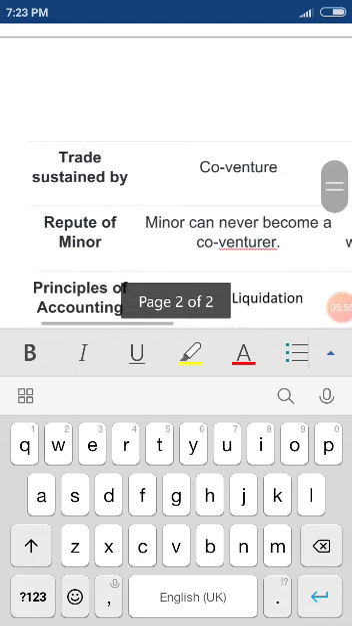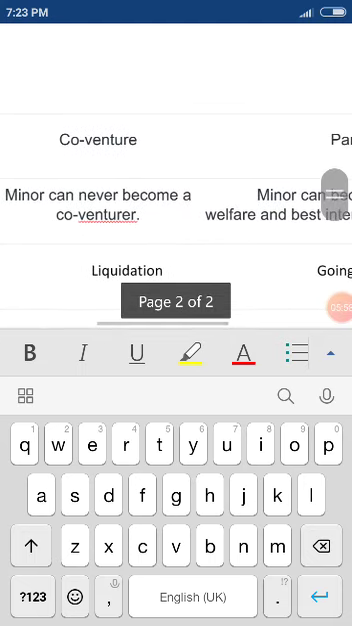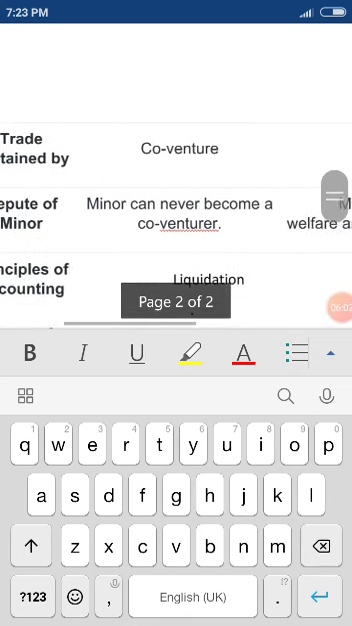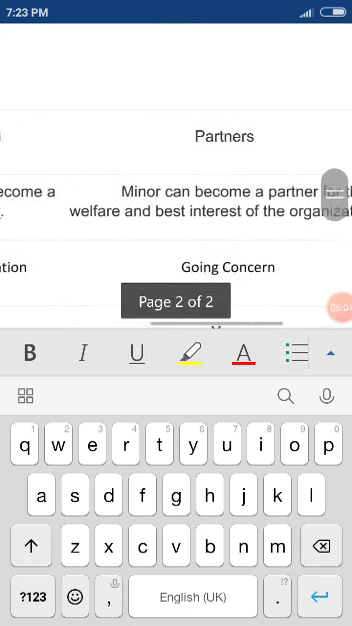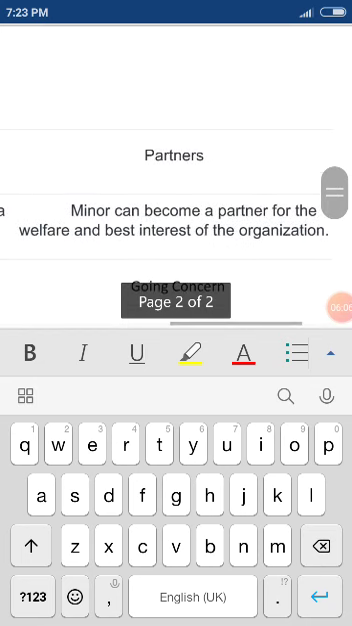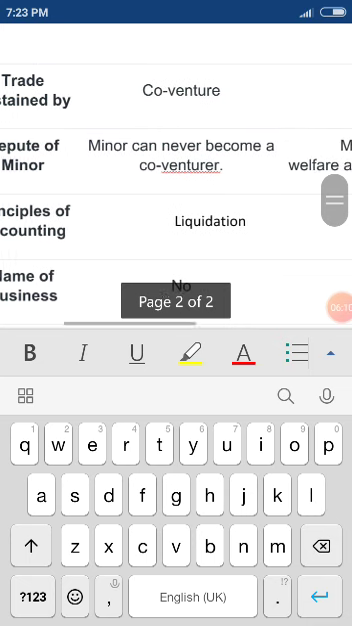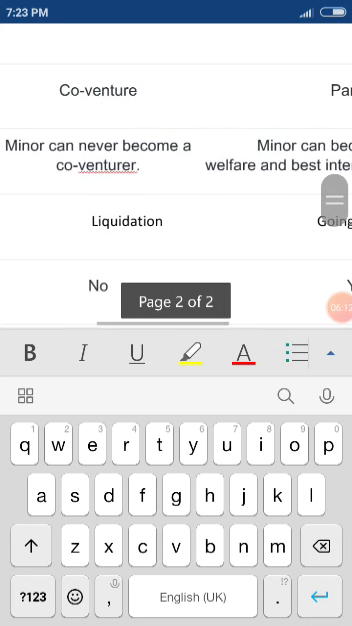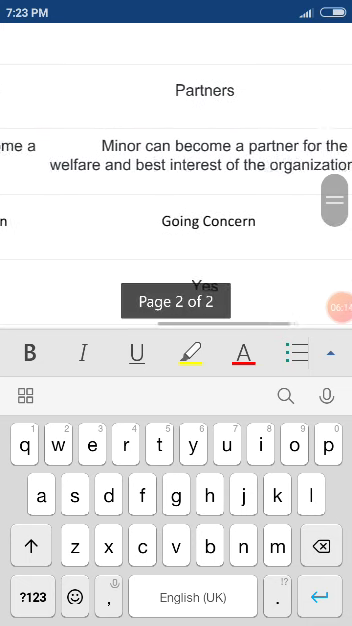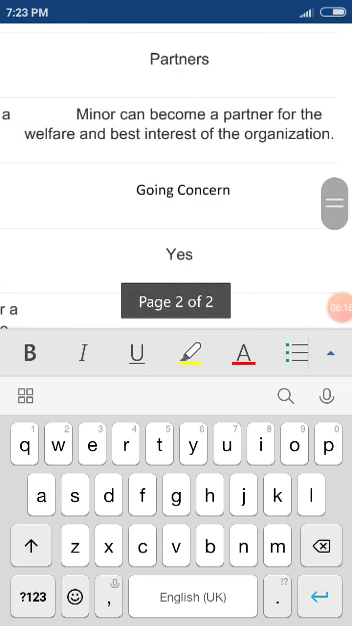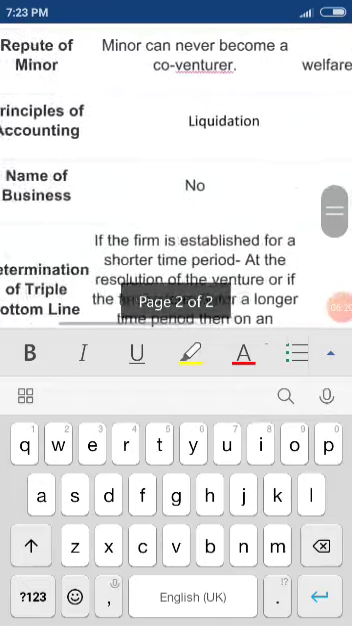Next, the parties involved in a joint venture are called co-venturers, but the parties involved in a partnership firm are called partners. Next, a minor cannot become a co-venturer, but as we know, in a partnership firm there may be a chance of having a minor as a partner.